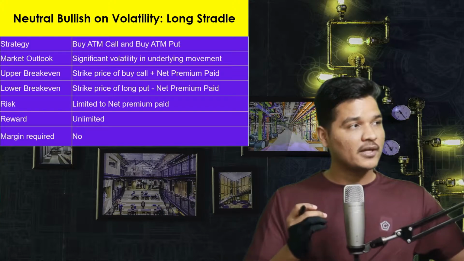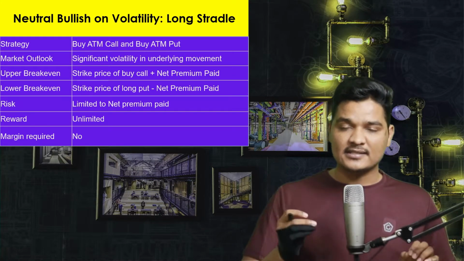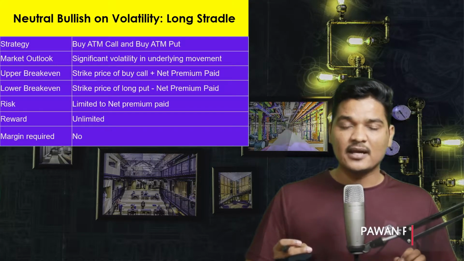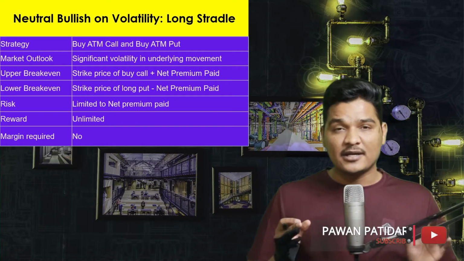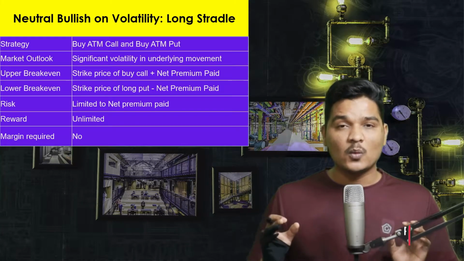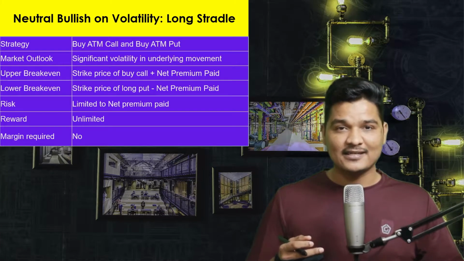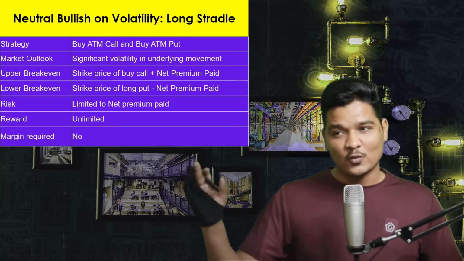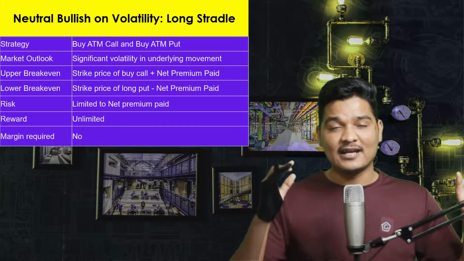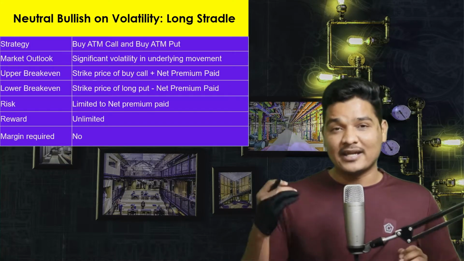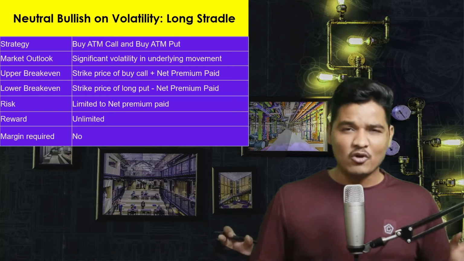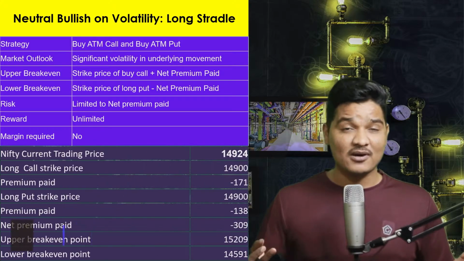Well, for lower break-even point, it is very simple. Just take the strike price again of the at the money and deduct the net premium paid value. Well, net premium paid I take as minus, so again I have to put it as a plus sign so that it will become minus with minus sign. If I put double minus sign, then it will become plus sign and I'll not be getting the correct value. So it has become more confusing. So let's discuss it with a current market example.